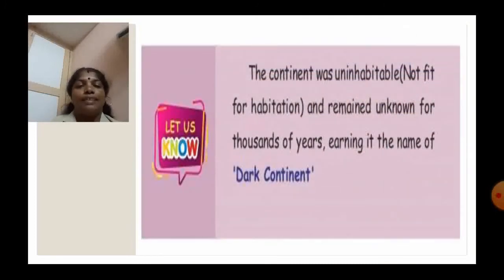Here the continent, that is Africa, was uninhabitable, that is, not fit for habitation, and remained unknown for thousands of years. So it earned the name of dark continent. For thousands of years most of the places remained unknown. So it has the nickname dark continent. So Africa is a dark continent.